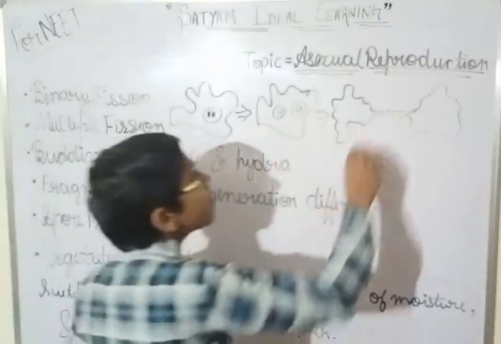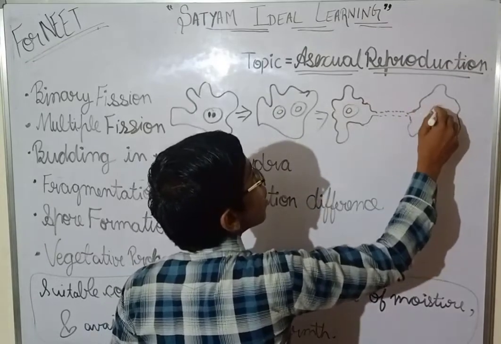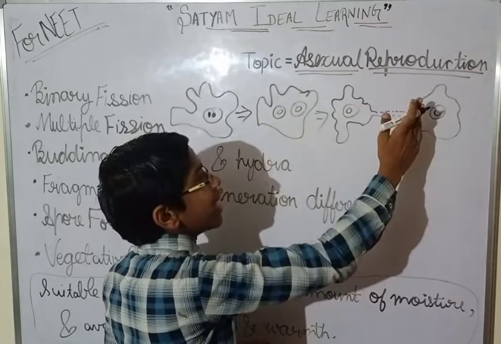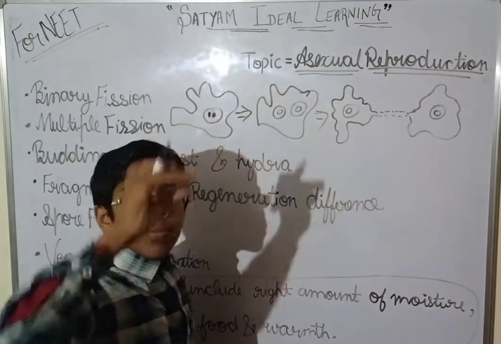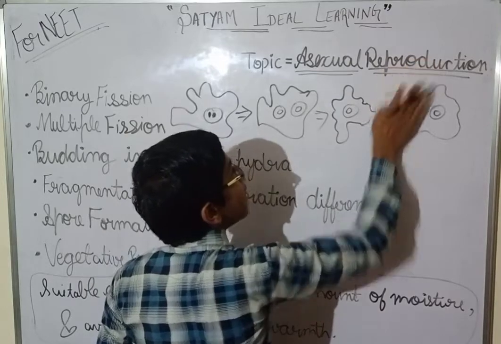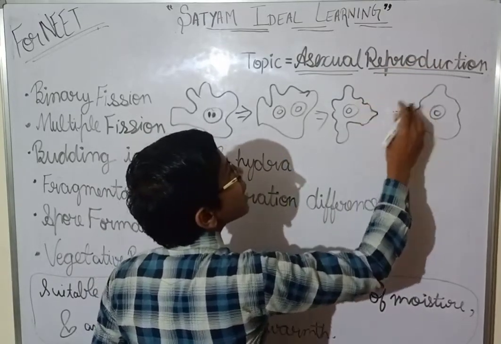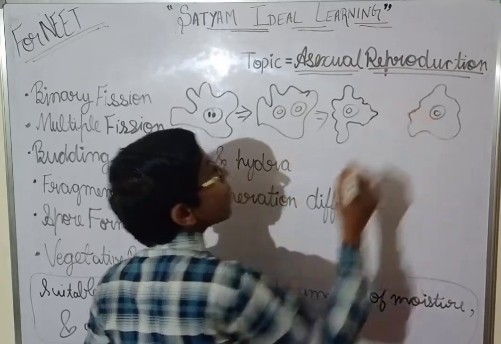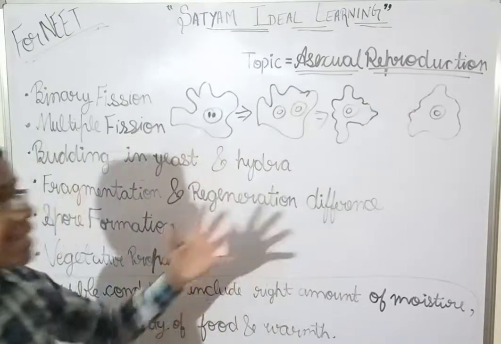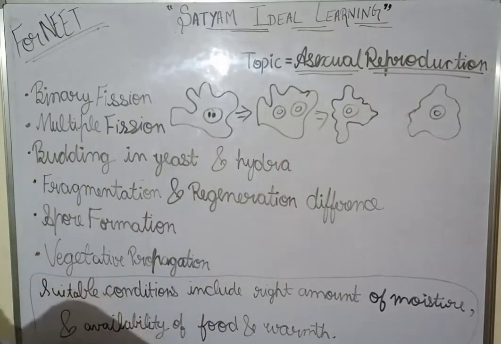When it becomes narrower and narrower, one nucleus with its genetic material is on this side and one is on the other. These daughter nuclei are on each side. Then it will constrict more and more, and it will divide into two daughter cells. This is how binary fission occurs.